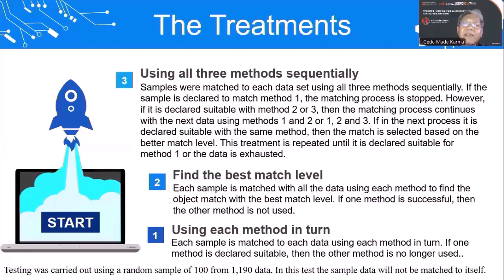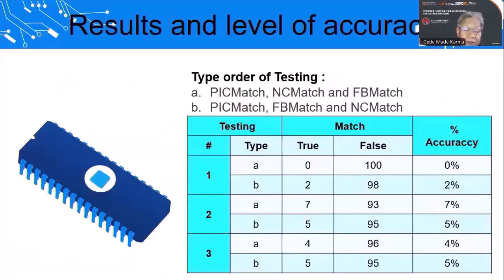If in the next process it is declared suitable with the same method, then the match is selected based on the better match level. The process is repeated until it's declared suitable for method 1 or the data is exhausted. There are two types of sequence of application of methods in this experiment, namely PIXMAC, NC-match, and FB-match. The second one is PIXMAC, FB-match, and NC-match.